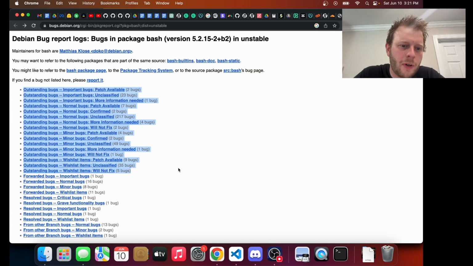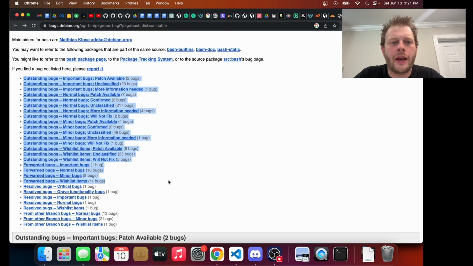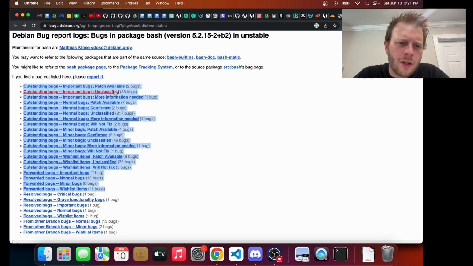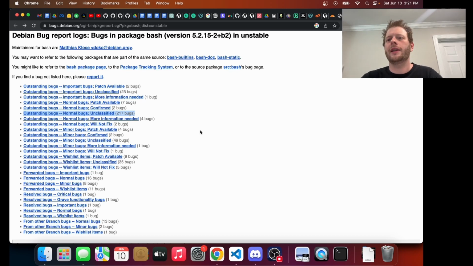If you go through and add these up, just the outstanding bugs and the forwarded bugs, we're not counting resolved bugs and we're not counting the other branches, we're south of 500. So there are less than 500 issues here. There are more than, oh my zish. So there's more than 200 in this line alone.